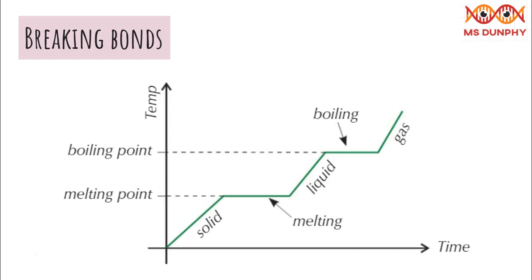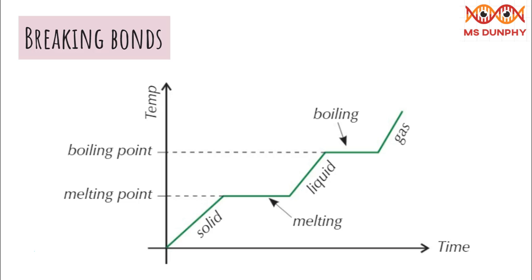When a substance is melting or boiling, you're still putting energy in, so increasing the internal energy. But the energy is used for breaking intermolecular bonds rather than raising the temperature. There are flat spots on the heating graph where energy is being transferred by heating but not being used to change the temperature.